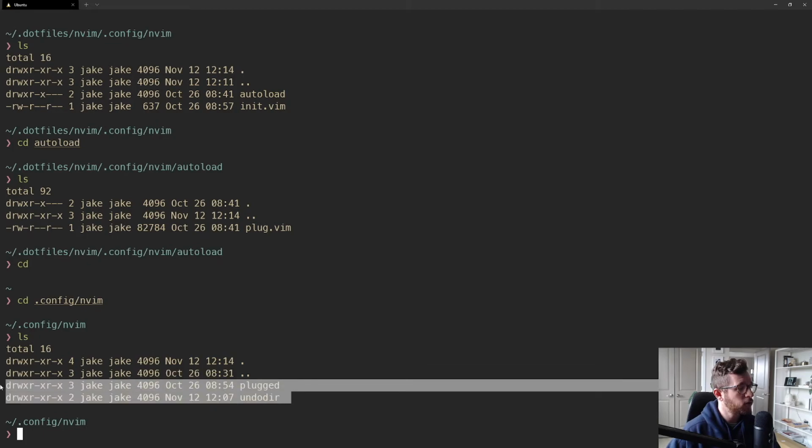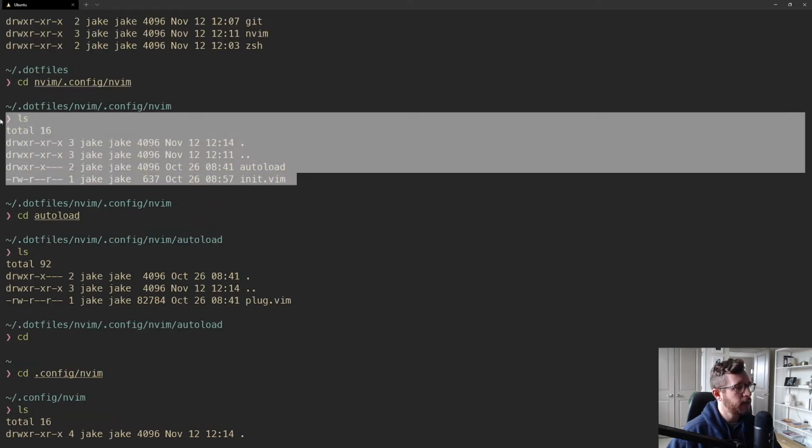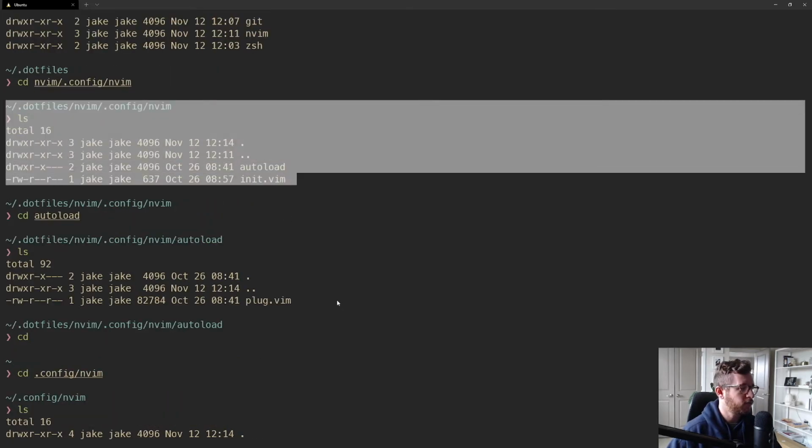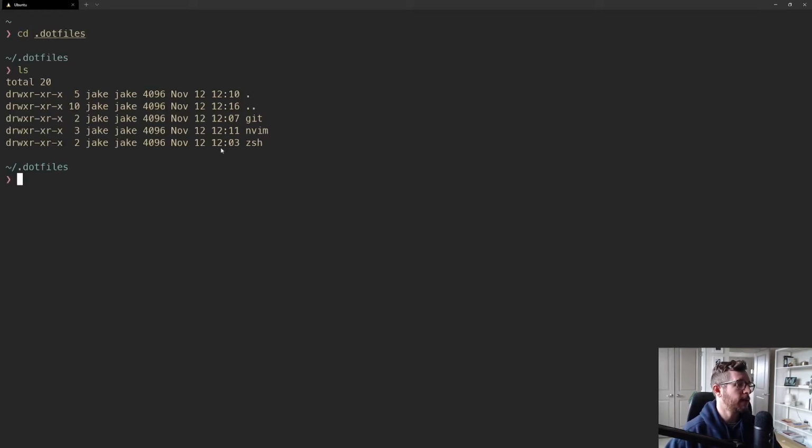The other folders inside of the .config/nvim directory are generated when we run Neovim or when we install plugins. So we don't need to commit them to source. The files up here are plenty enough. Now that we've ported over our Neovim configuration into the .files directory, and we've created a Neovim package, we can go ahead and stow that package the same way that we stowed git and zsh.